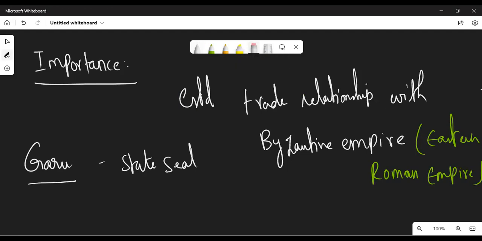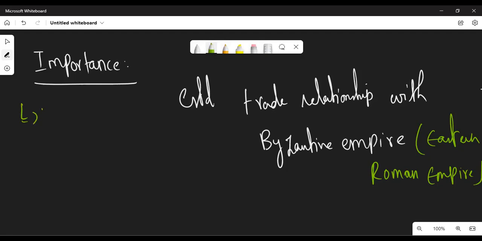The next importance of the Gupta period is the political unification. After the Maurya Empire, which kept the entire India politically united, and after its downfall, no other kingdom in India kept the entire India united.